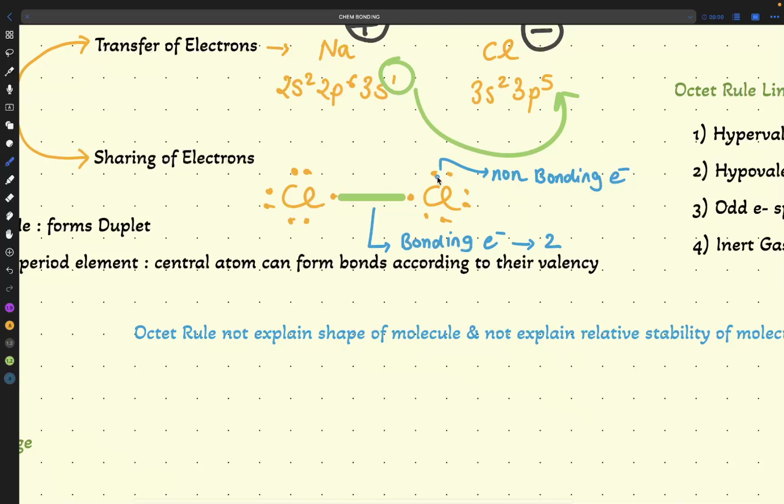No, no, no. See, bonding electrons are two here. This one and one, these two are participated in the bond pair. That's why it is two bonding electrons. How many electrons do you see that are not participating in the bond formation? Tell again how many non-bonding electrons are present.